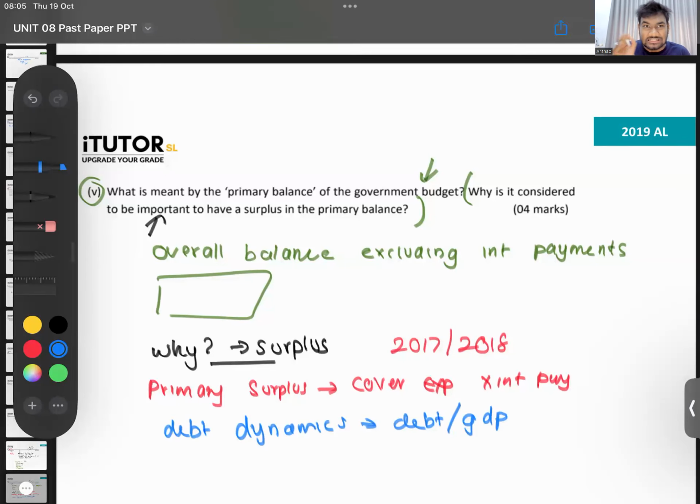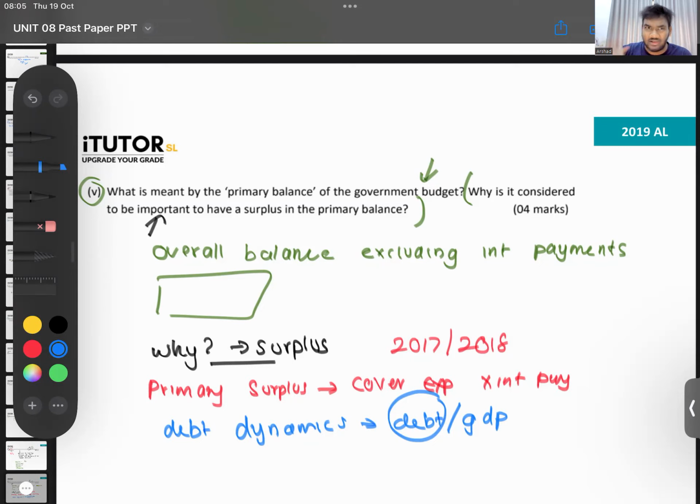Having a primary account surplus means you don't have to borrow to cover your expenditure. It's the interest that you might not be able to cover, but to cover your day-to-day expenditure, your recurrent and capital, you have enough money. So having a primary account surplus means it will not contribute a lot to your debt. You don't have to borrow a lot because you're covering your expenditure with your revenue.